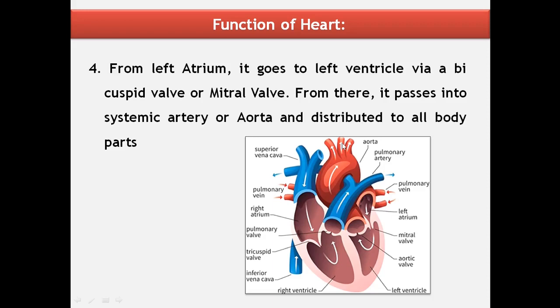During cellular respiration, cells release carbon dioxide. With the addition of carbon dioxide, blood becomes impure. So, again it is carried to the right atrium by the superior and inferior vena cava. That is about blood circulation.